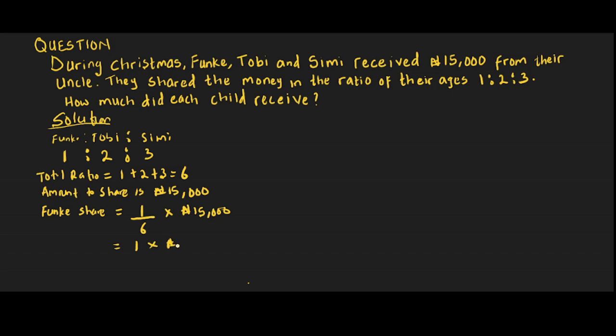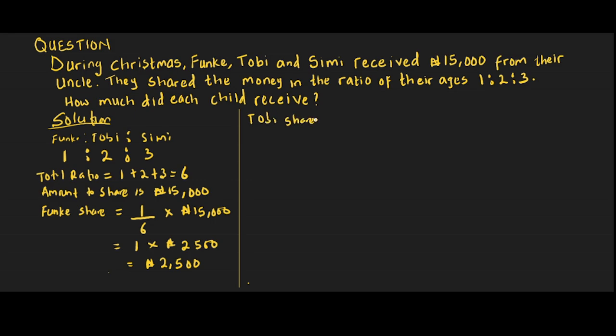That will give us 2,500 naira. Funke received 2,500. Then